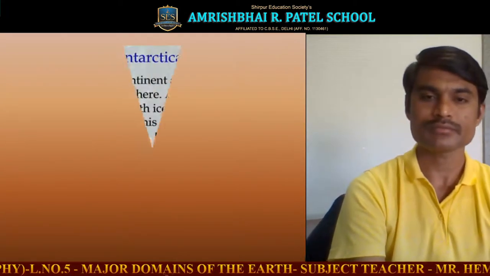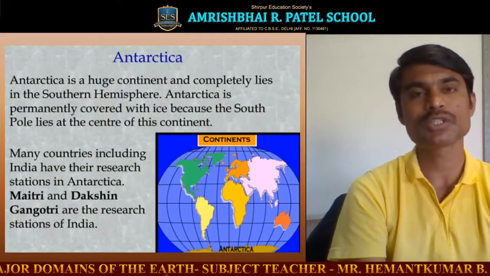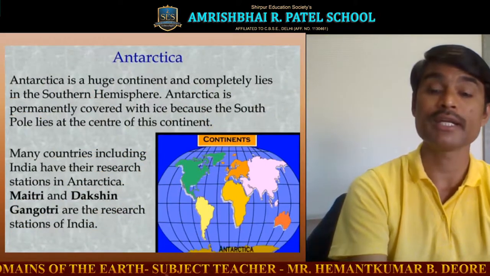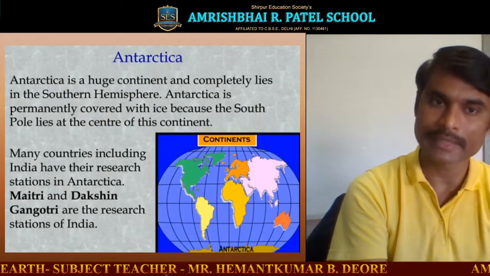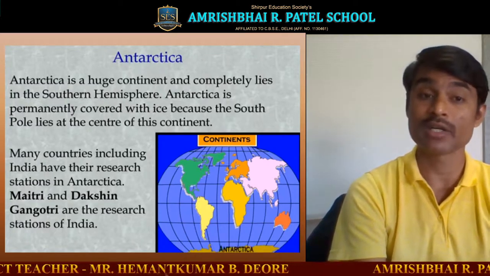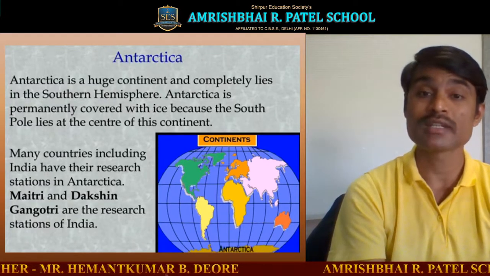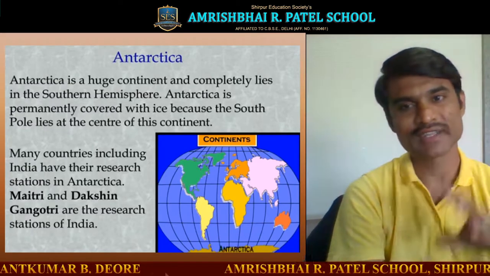Now next, Antarctica. Antarctica is a huge continent and completely lies in the southern hemisphere. It is permanently covered with ice because the South Pole lies at the center of this continent, and here the sun's rays are very slanted.